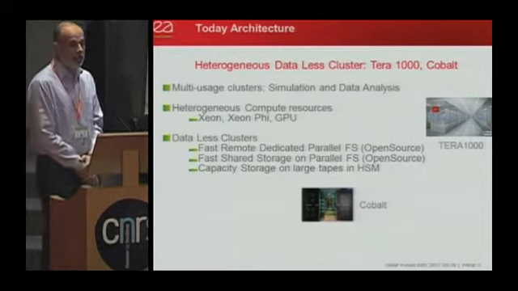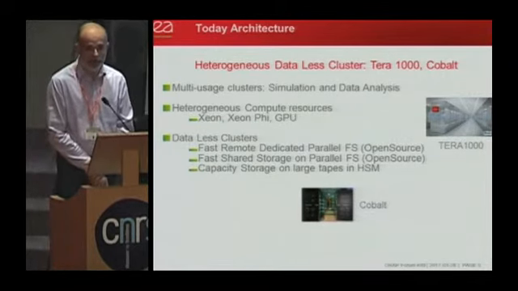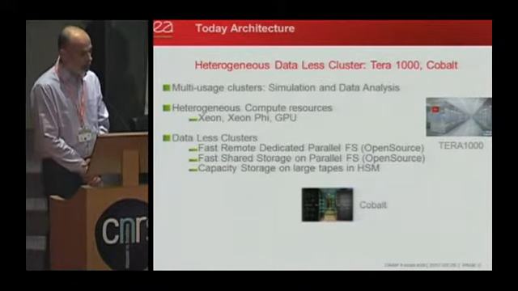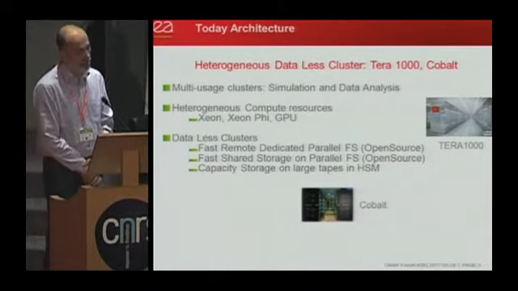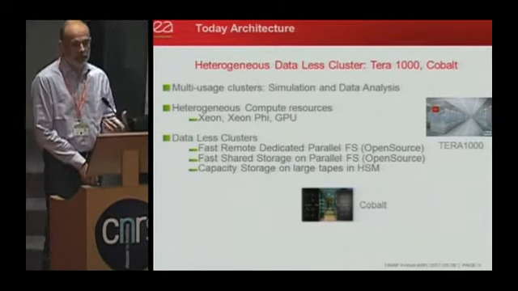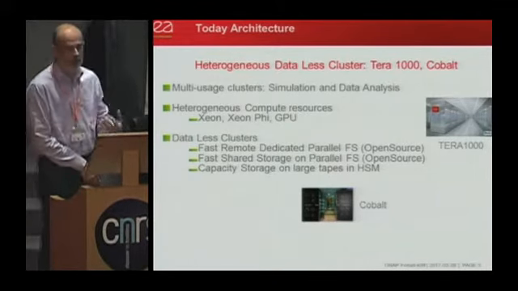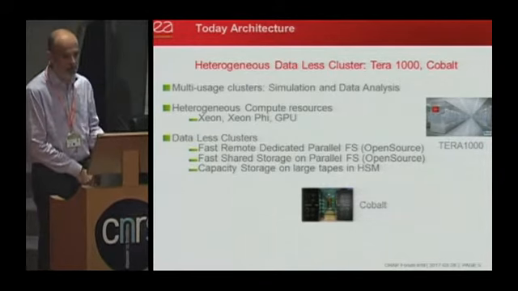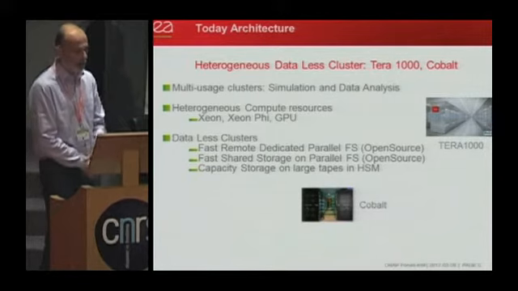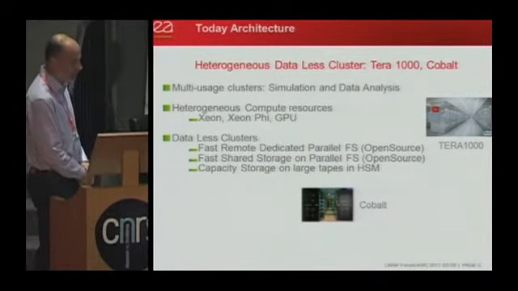That's a big evolution we have had for a few years now: our computing centers are doing simulation and also data analysis. We are not only producing data from simulation, but also receiving data from outside, post-processing and analyzing data, and generating new data. We send it outside from our computing centers.